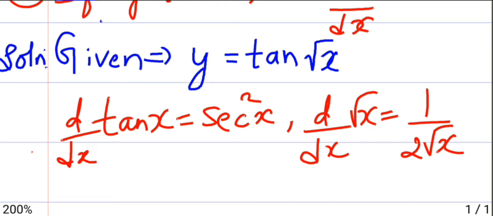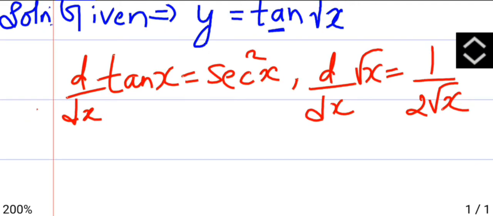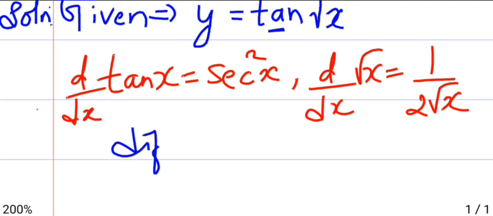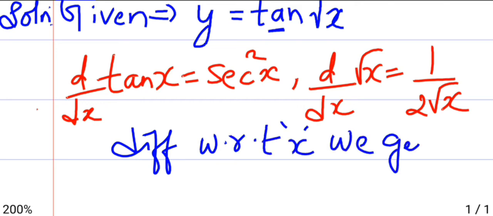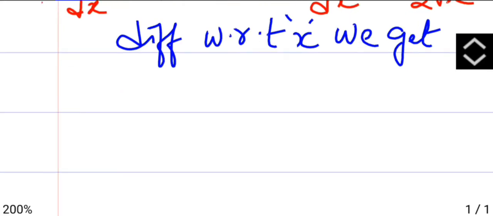So we have two terms and hence we will be using chain rule. First we will differentiate tan. So here, differentiating with respect to x, we get, what is the differentiation of tan? Tan is secant square x. So here we get dy by dx of